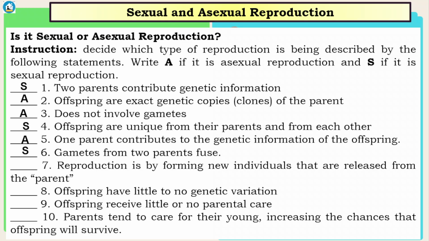Okay. Reproduction is by forming new individuals that are released from the parent. Offspring have little to no genetic variation. This is letter A. Offspring receive little or no parental care. Okay, letter A. And last one, parents tend to care for their young, increasing the chances that offspring will survive.